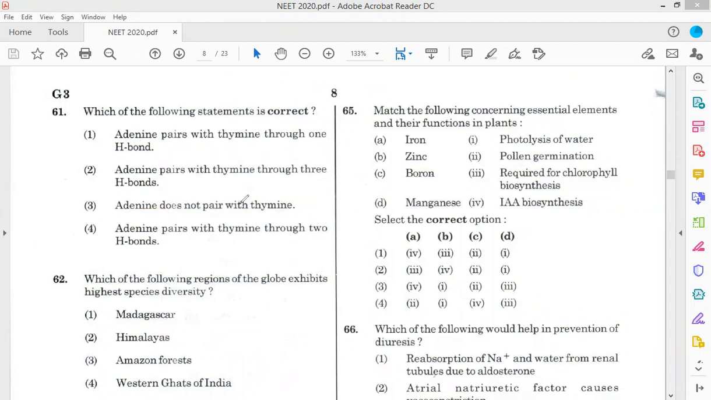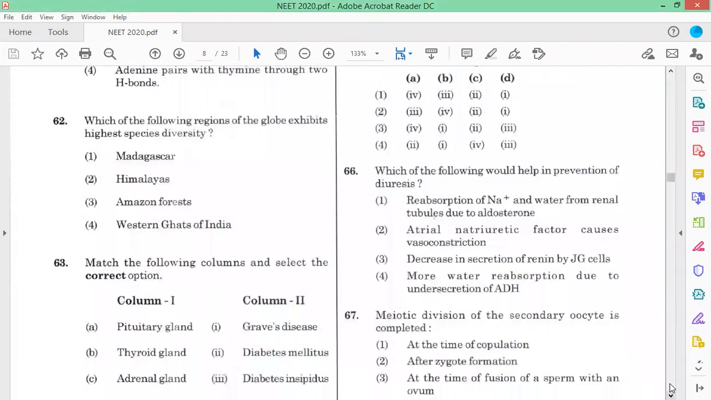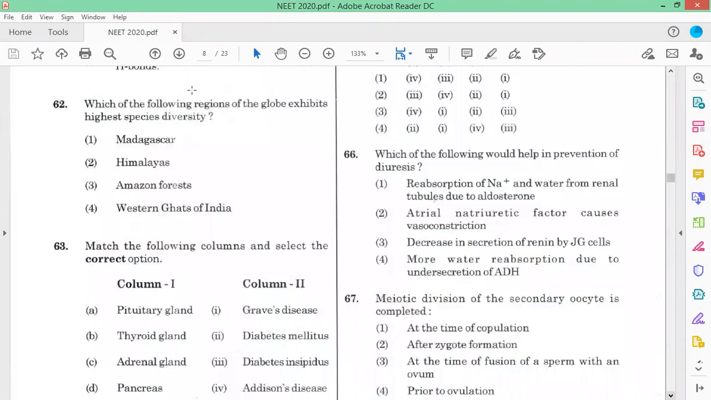Which of the following regions of the globe exhibits the highest species diversity in the globe? Not in India, it's in the globe, so it will be the Amazon forest. Highest species diversity is in the Amazon forest. So option C. Question number 63.